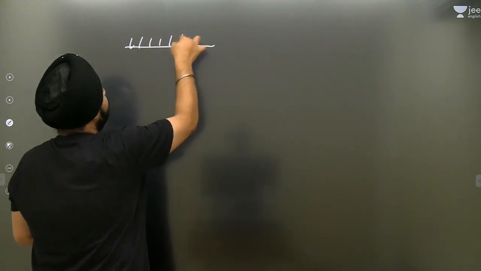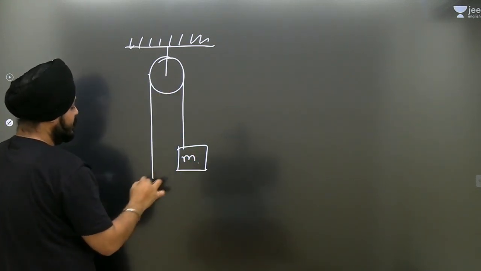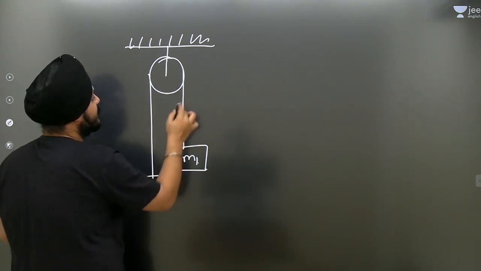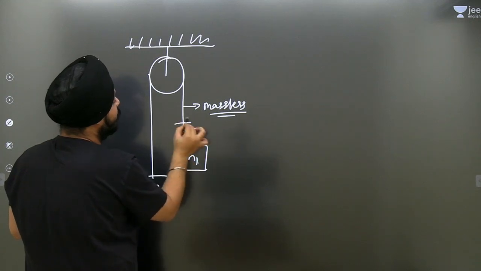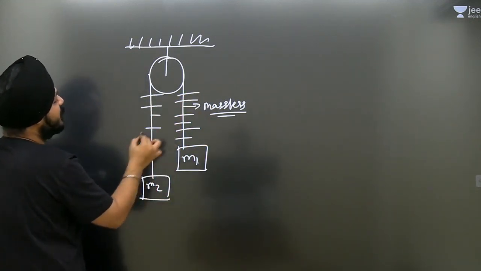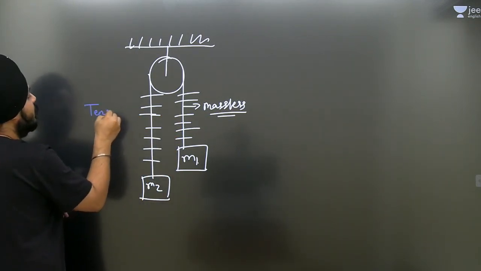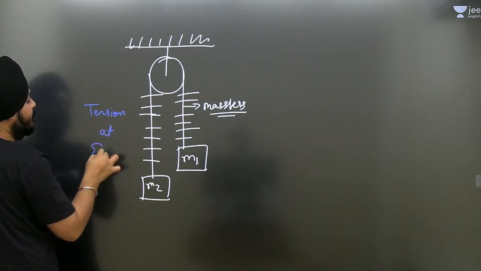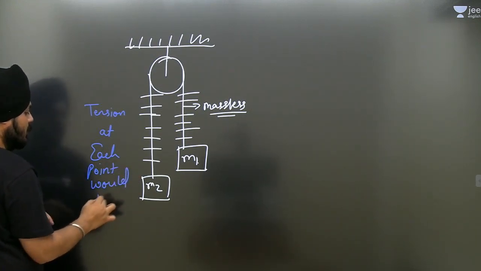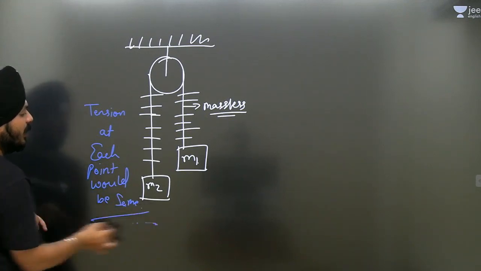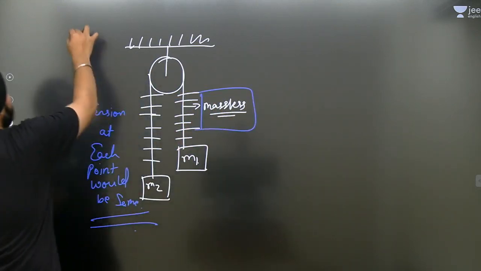If I'm talking about this system, then we are taking these springs as massless. Why? If this is considered massless, then the tension at each point would be the same. If this string is massless, can I say this is the first case?